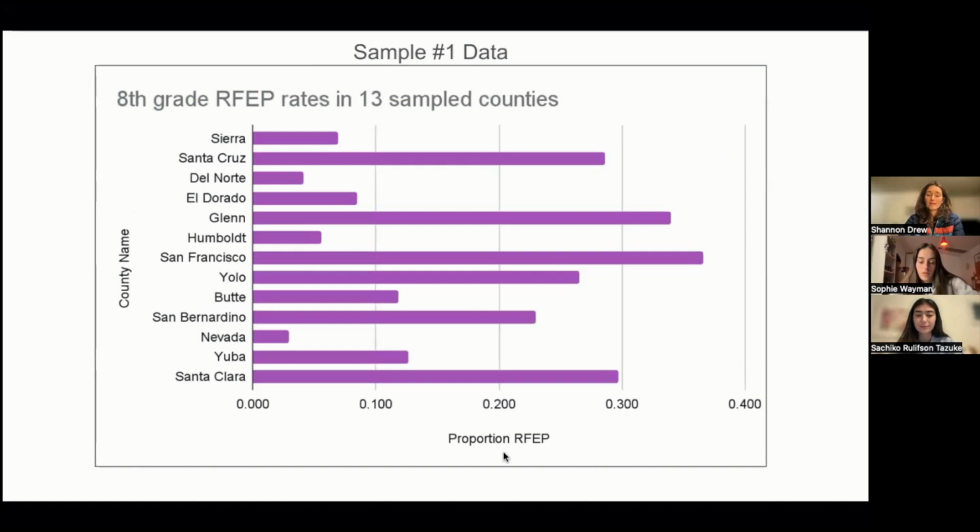And the same data in the last slide is shown now on a histogram. The length of the bar shows how high their proportion of RFEP students was in that county of our 13 counties here in sample 1.